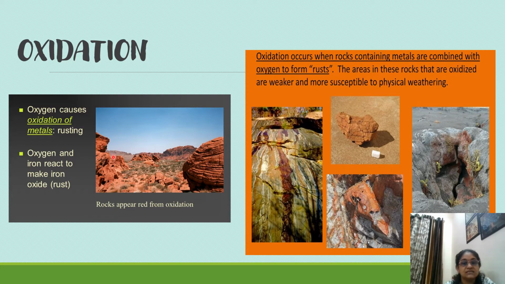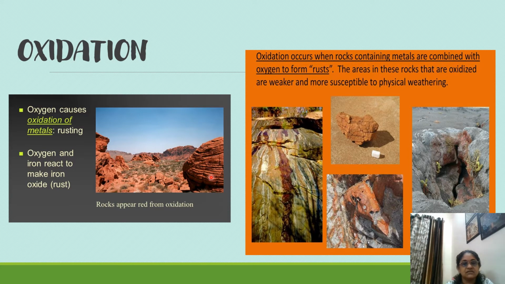How does this red color come? It is when oxygen reacts with the mineral iron, it gives rise to iron oxide, and iron oxide is normally what we call rust. Oxygen causes oxidation of the metals, that is rusting. And you can see here, these rocks all appear red in color.